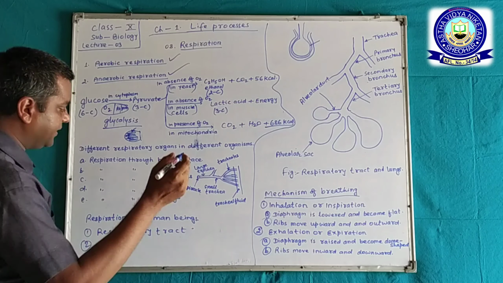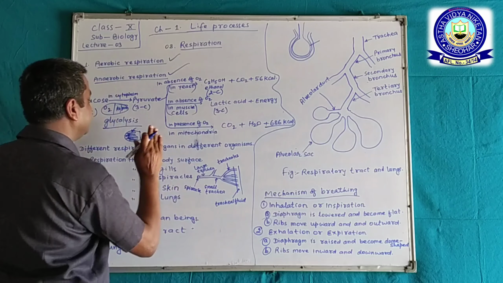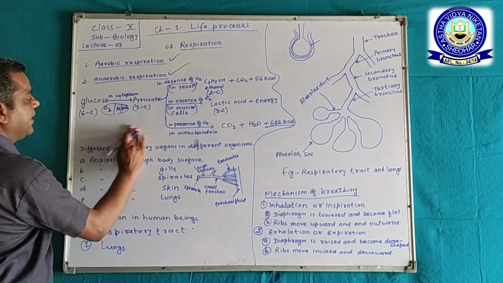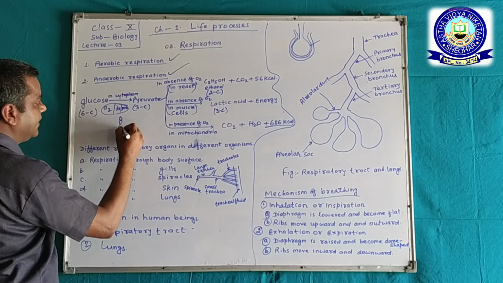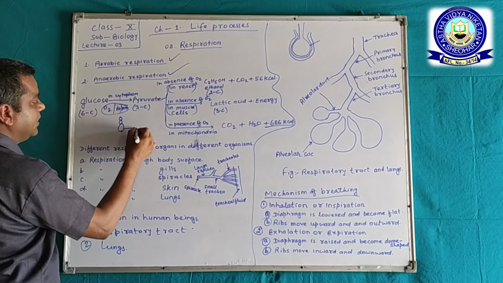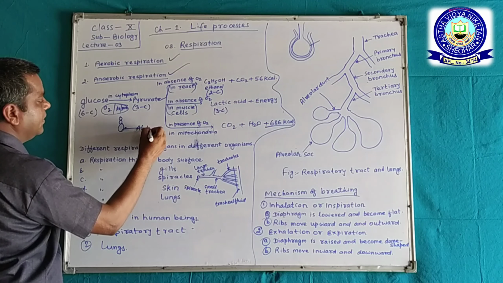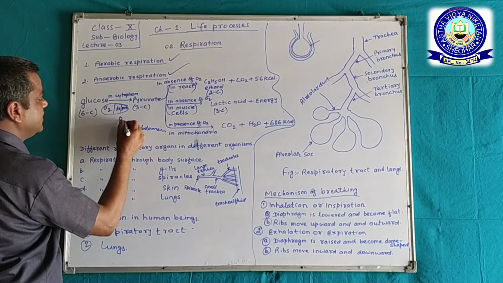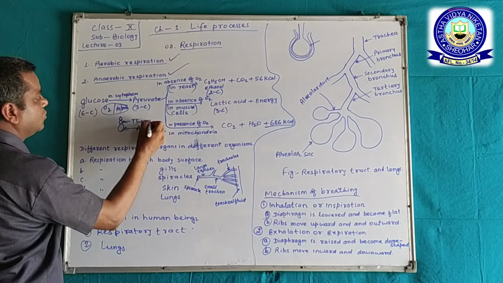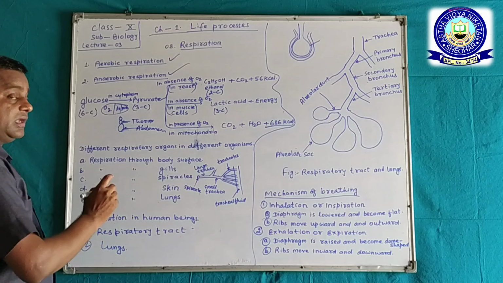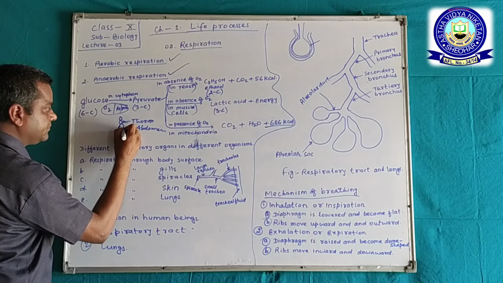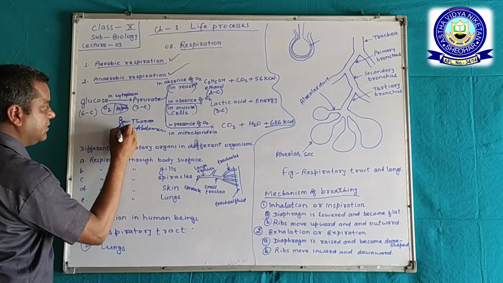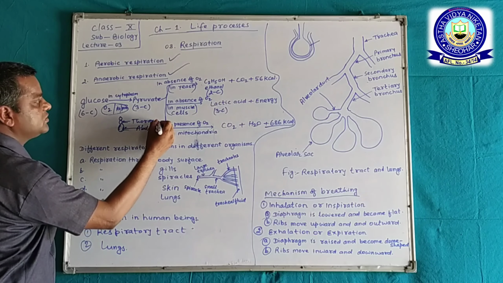The body of an insect is divided into head, thorax and abdomen. There are holes present here, in the thorax 2 pairs.